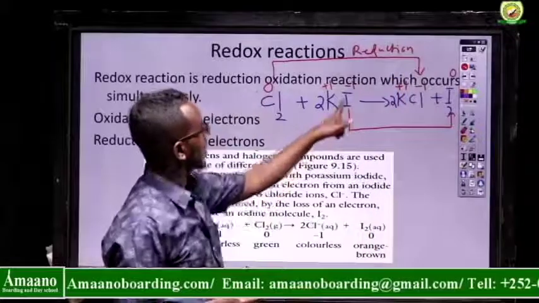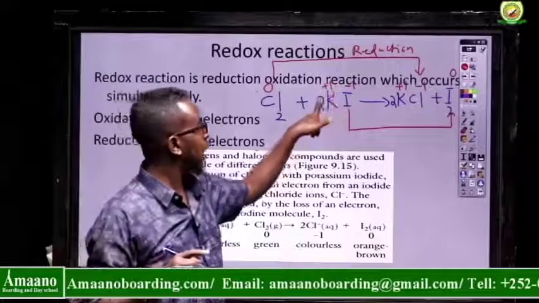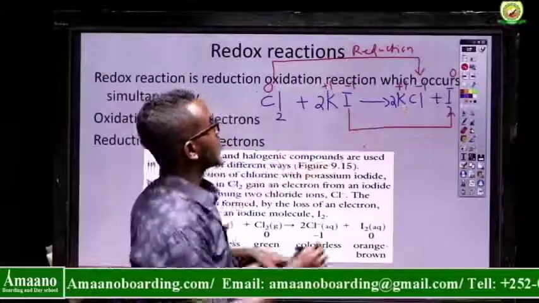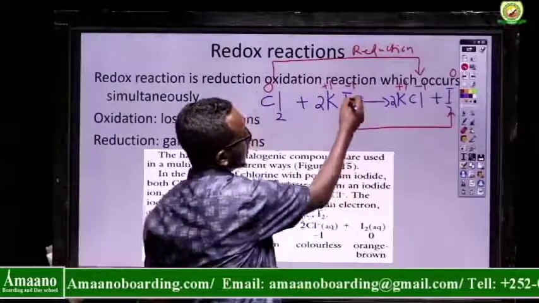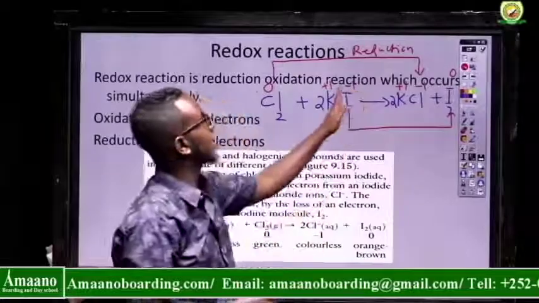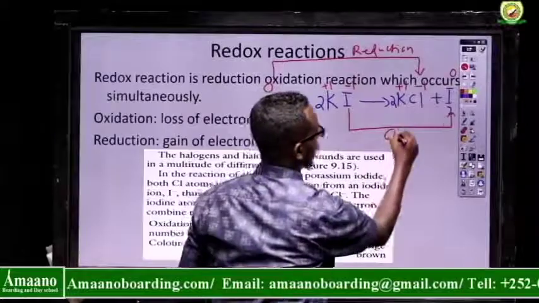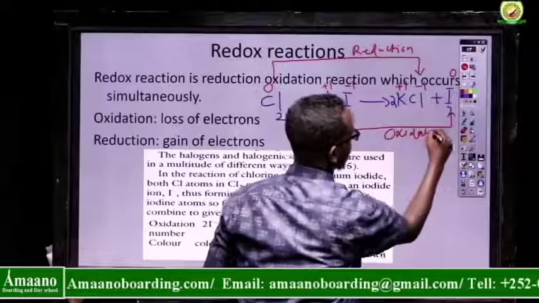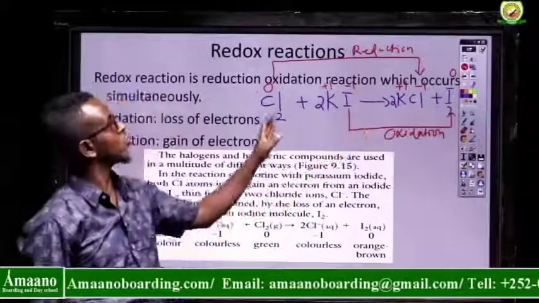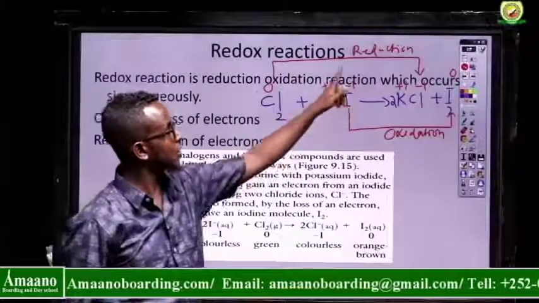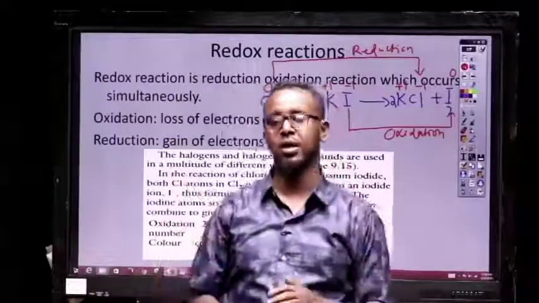What about iodine? It was negative 1 before the reaction. At the end of the reaction, iodine becomes 0, which means it lost an electron. It was negative 1 and now it becomes 0, which means it was oxidized. So we can also call this displacement reaction a redox reaction, because it contains both reduction and oxidation. Okay, my students, we want to stop there. Thank you very much.